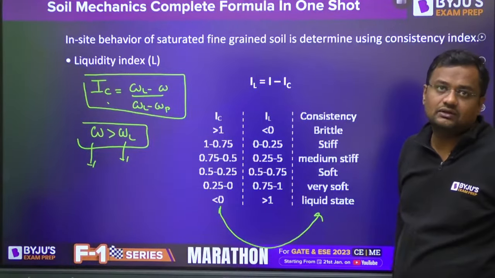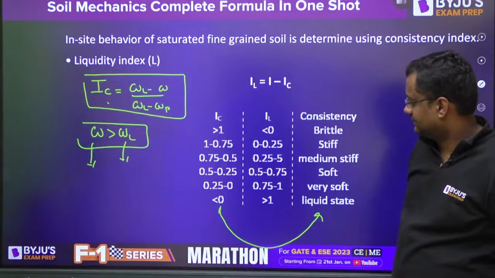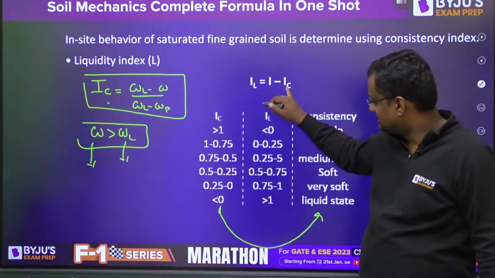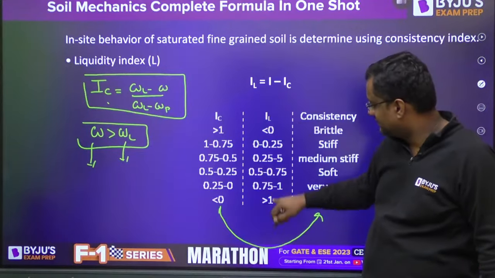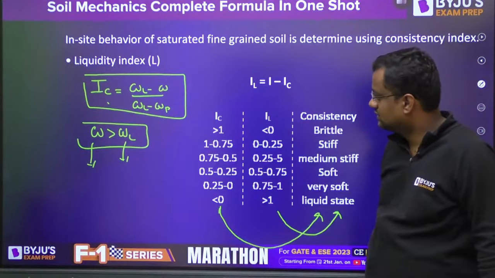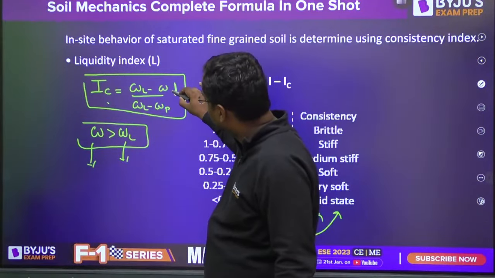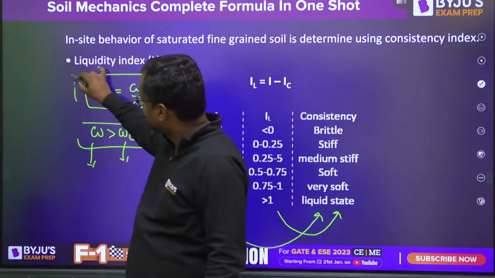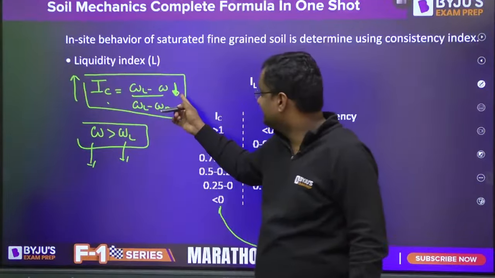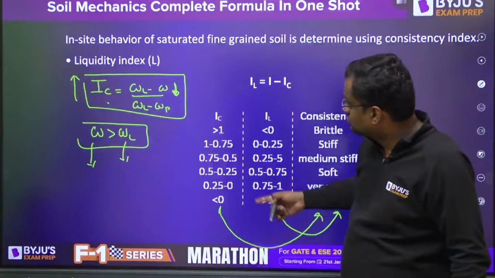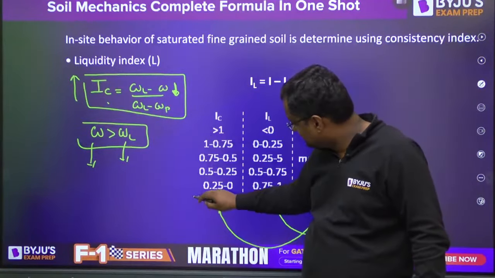Easily relatable, this formula. If IC is less than 0, then of course IL will be greater than 1, so liquid state. And as W is decreasing, IC is increasing. W decreasing means it is going to the dry state, the brittle state. So when W is decreasing, IC is increasing.